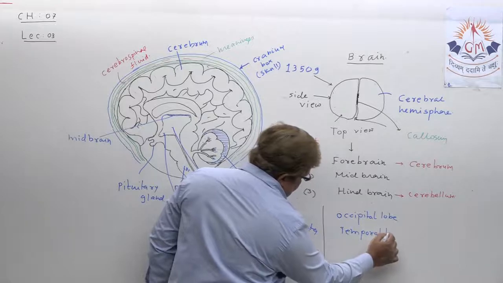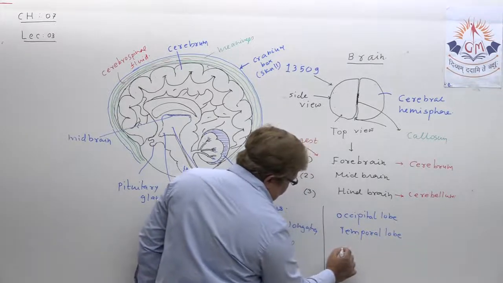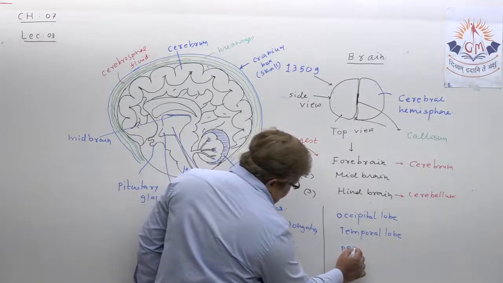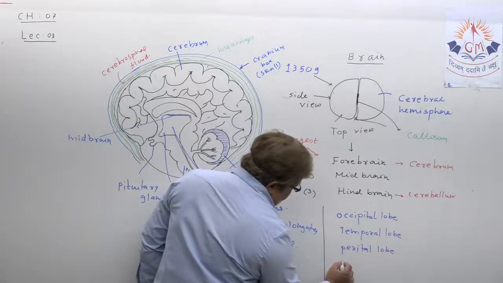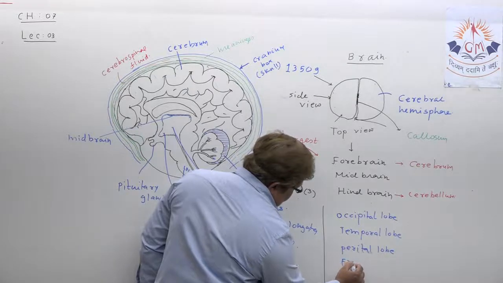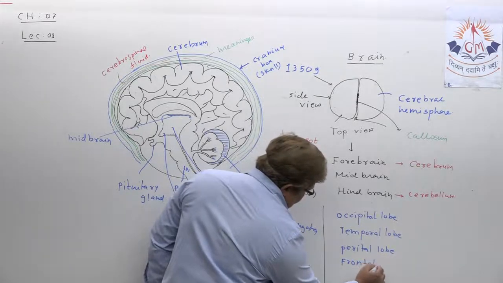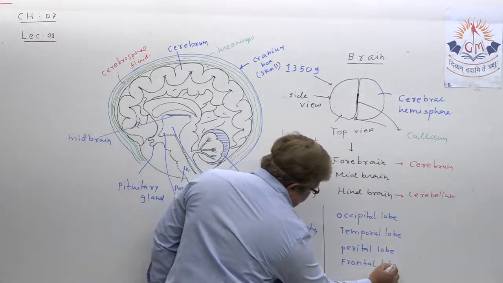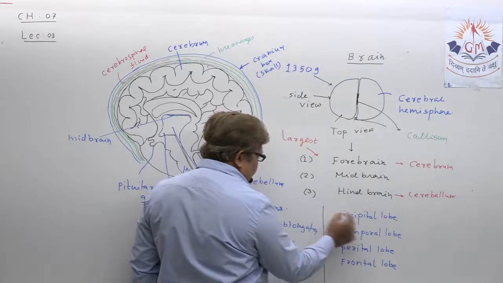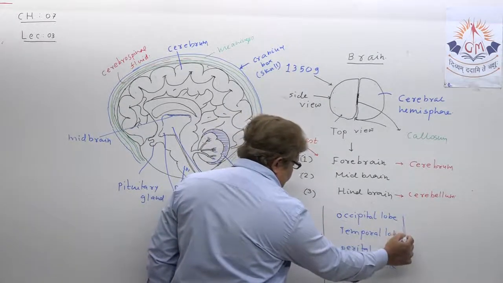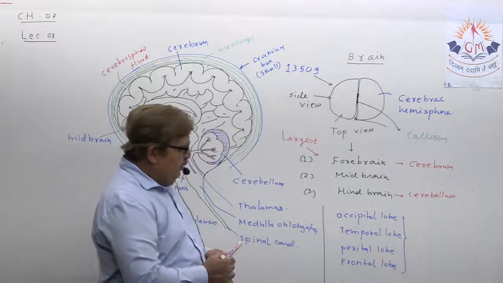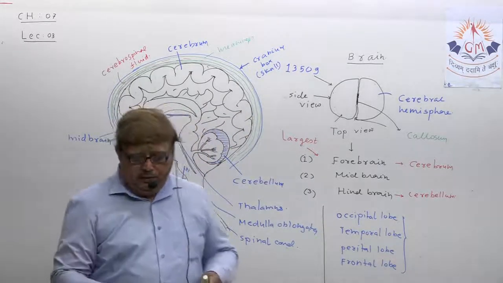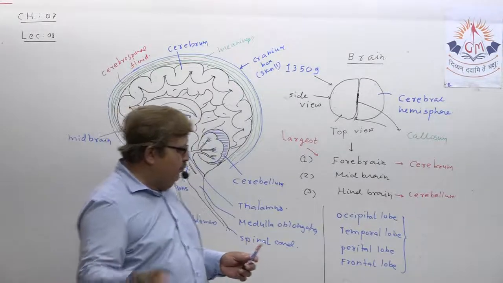Then parietal lobe and frontal lobe. Actually, our forebrain is divided into 4 regions, that is occipital lobe, temporal lobe, parietal lobe as well as frontal lobe.